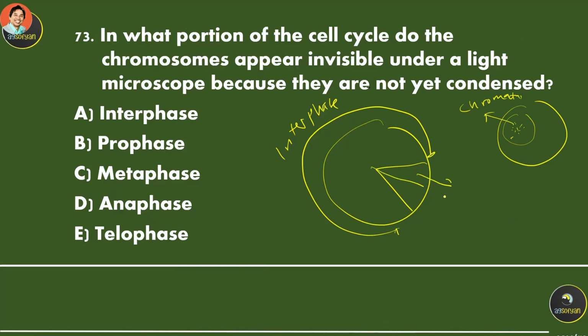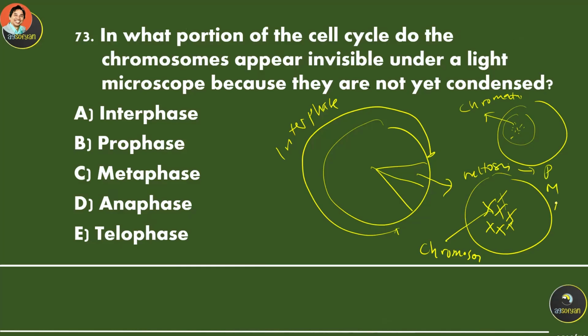Now, during mitosis, the nuclear envelope will be gone and the chromosome will be visible. This is called the chromosome. This is during mitosis, which consists of prophase, metaphase, anaphase, and telophase. So the one that is not visible is during interphase.